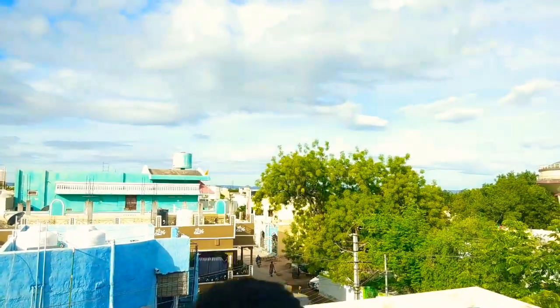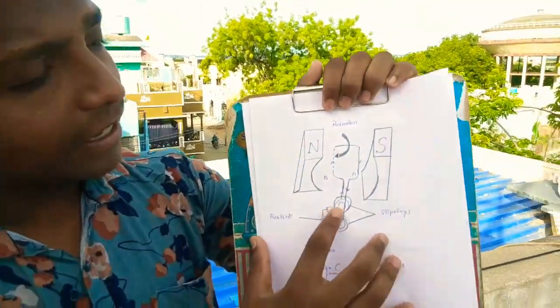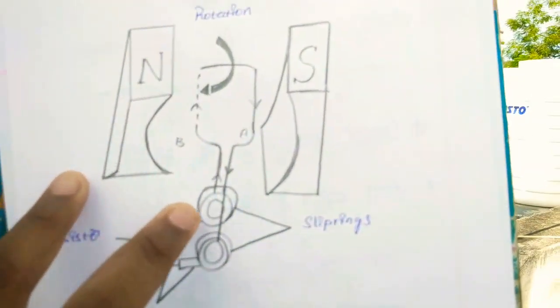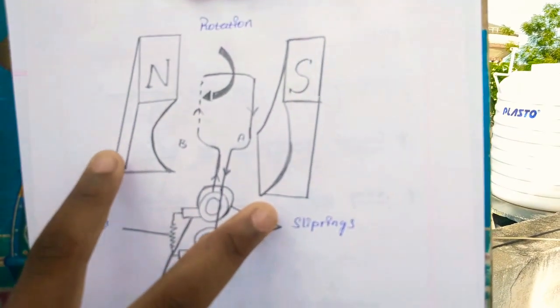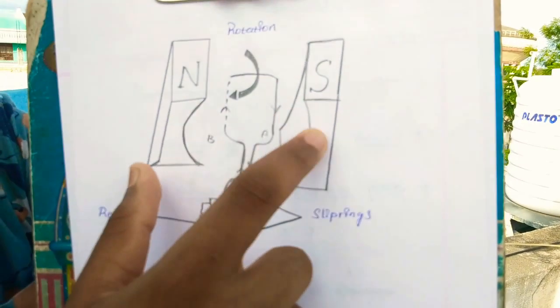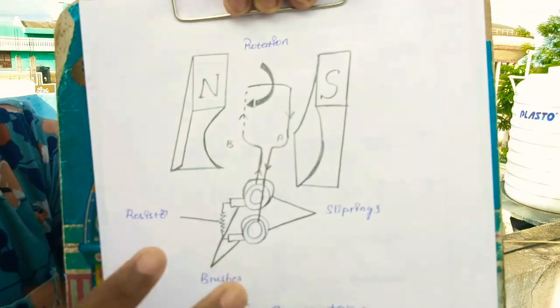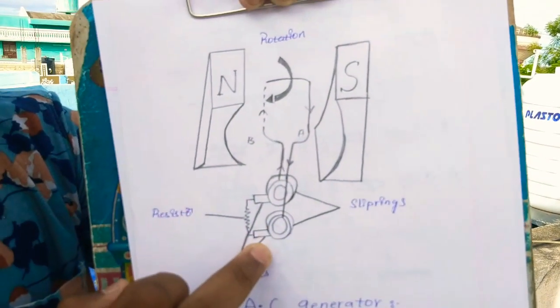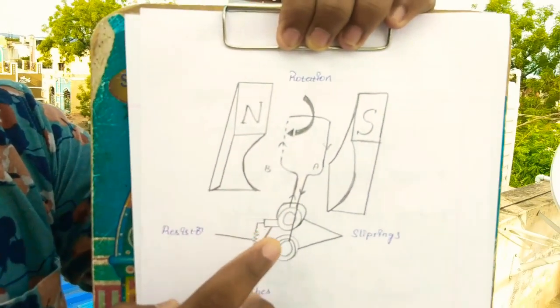And next topic is AC generator and DC generator. I will show the image of the AC generator. Here 2 poles are there, north pole and south pole. Here the rotation is going on by the slip rings, defined as C1 and C2.